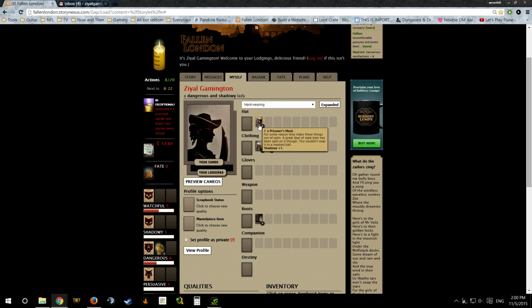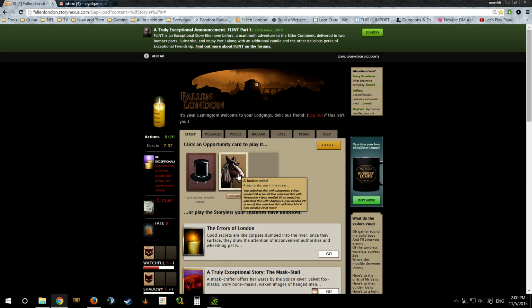It de-equips all your items, and we'll just equip anything. As long as it doesn't have a negative stat, might as well equip it at this point. Or like this pair of boots that don't do anything. And you'll see that, bam, you're able to equip that there. And now this is my hard wearing. This is my dangerous outfit, which gives me the +2 to dangerous. So, okay, we're going to enter into a story section here.